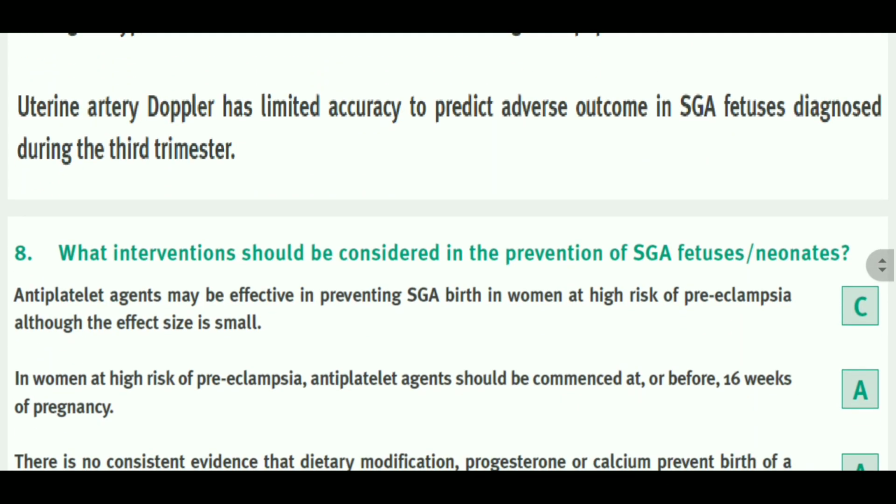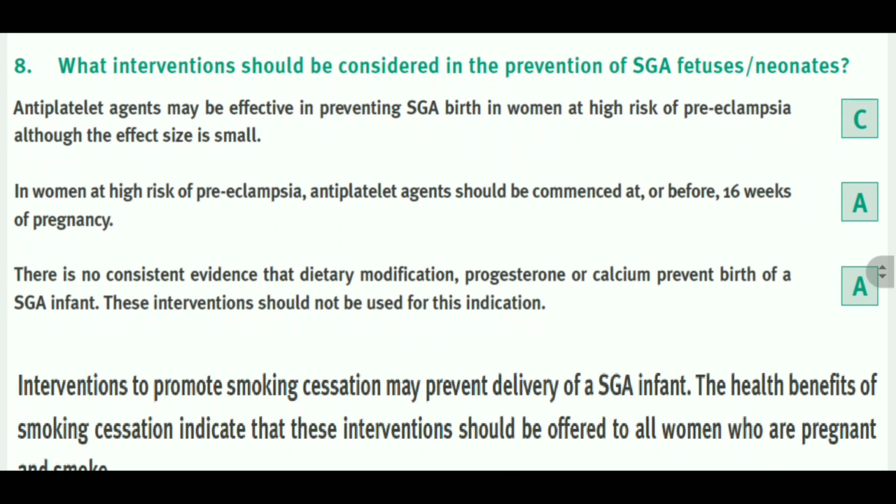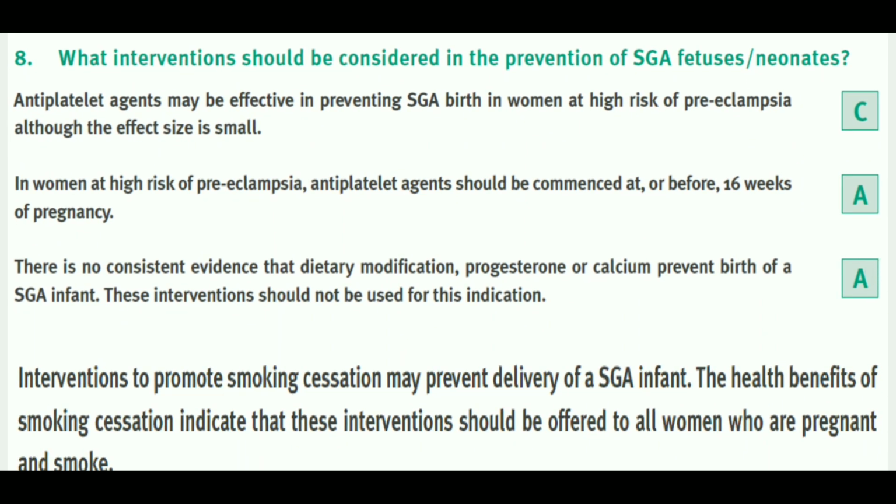Now, what intervention should be considered in prevention of SGA fetuses or neonates? Can we do something to prevent SGA neonates? There are certain therapies, such as antiplatelet agents. It's written that they are effective in preventing SGA fetuses in women at high risk of preeclampsia, although the effect size is small. In women at high risk of preeclampsia, antiplatelets should be commenced at or before 16 weeks of pregnancy. Is there evidence about dietary modification, progesterone or calcium? No, there is no consistent evidence about this, and these interventions should not be used for this indication.